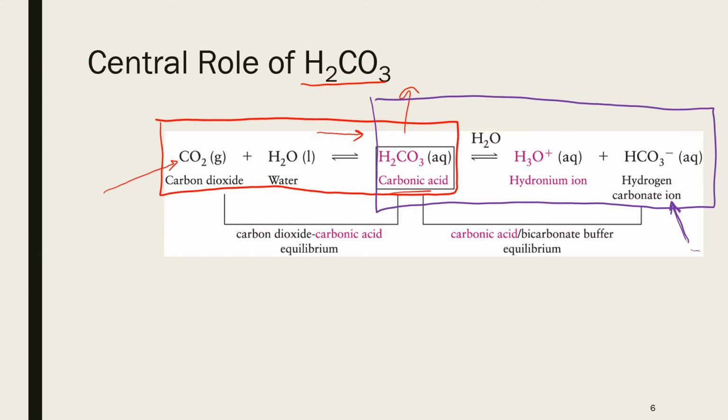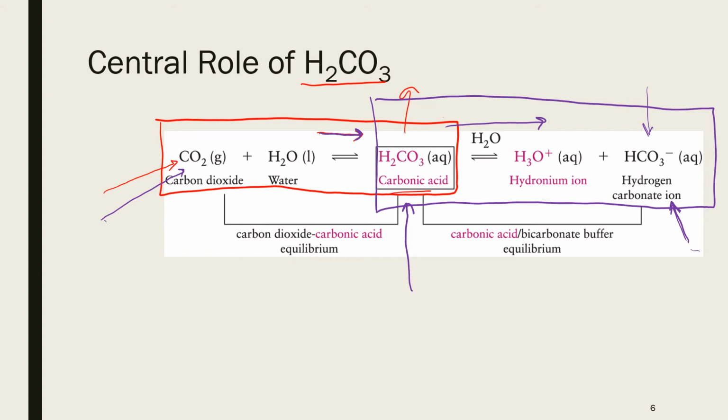For example, if our blood has more carbon dioxide, which may be formed due to increased metabolic activity, it will shift the equilibrium to the right. That means we will have higher concentration of carbonic acid in our blood. That will result in a shift of equilibrium of this second reaction to the right. It means we will have higher concentration of hydrogen carbonate, which can then be regulated by the kidneys.